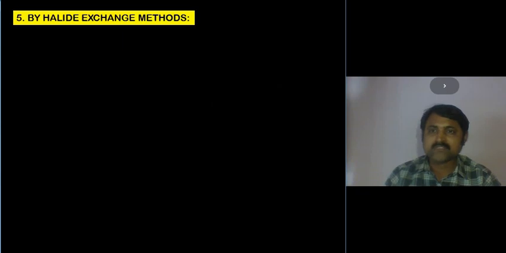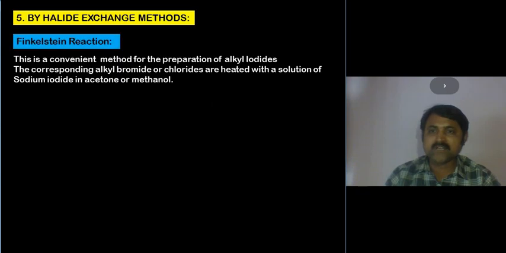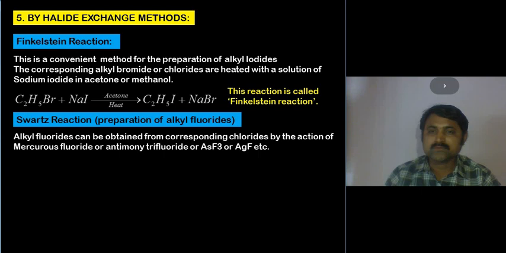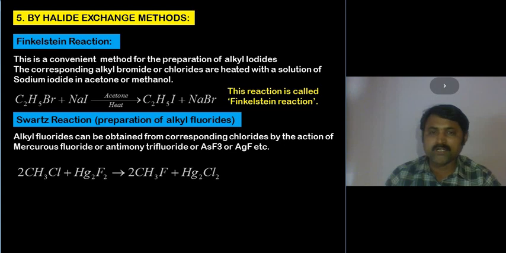Halide exchange methods: we have the Finkelstein reaction, a convenient method, by exchanging the halogen bromine with iodine. In acetone, sodium iodide reacts to give iodoethane. The Swarts reaction is especially for the preparation of fluorine compounds, that means alkyl fluorides.